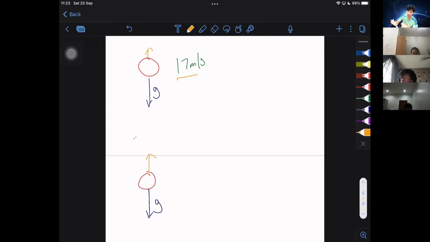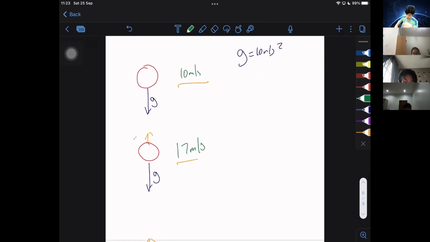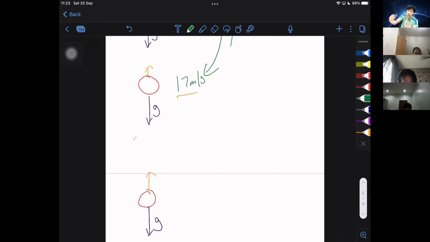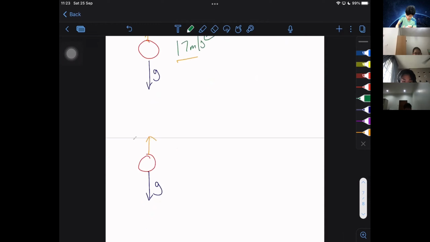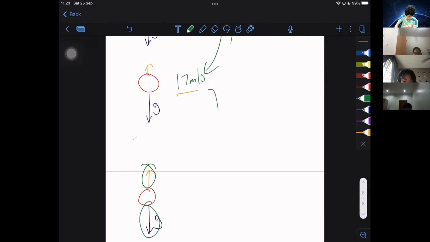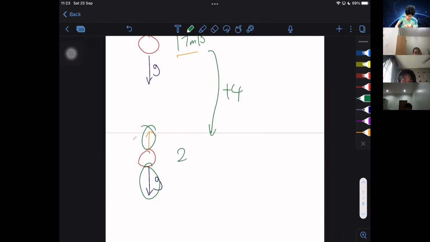Right, because as the speed builds up, the air resistance is going to build up as well. So right now, instead of increasing by 7 meters per second, it will increase less, because why? The downward force and the upward force, although the downward force is still bigger, right now it's not that much bigger, right? Maybe right now the jump will be like probably +4, right? So right now the speed will be 21 meters per second.